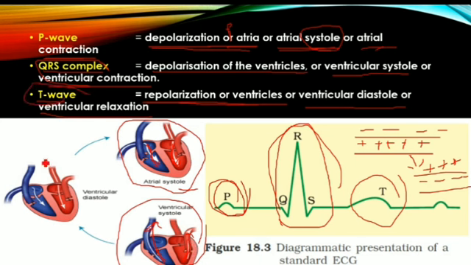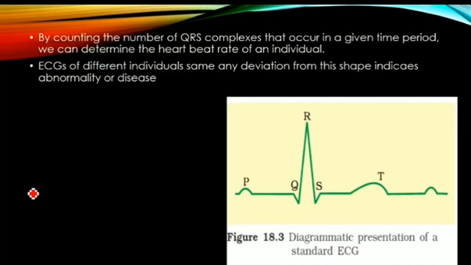Next, finally, the T wave. The T wave means relaxation of ventricles. When ventricles are relaxed, what happens? The semilunar valves present at the opening of the pulmonary artery and aorta are closed. Then again, because of relaxation of ventricles, the blood flow starts from atria to ventricles through the bicuspid valve and tricuspid valve. That is about the ECG.